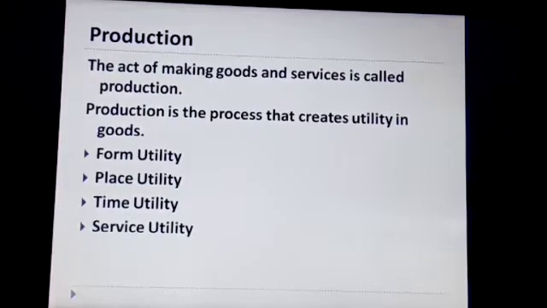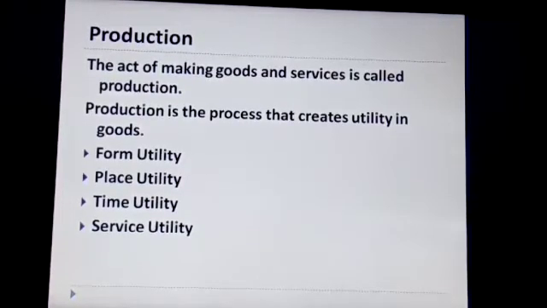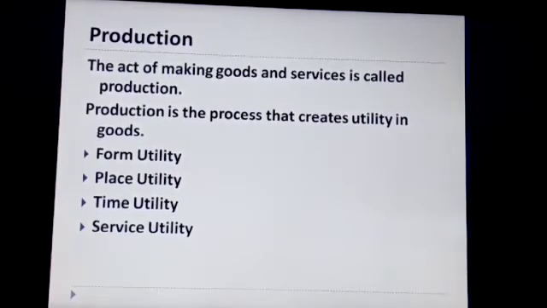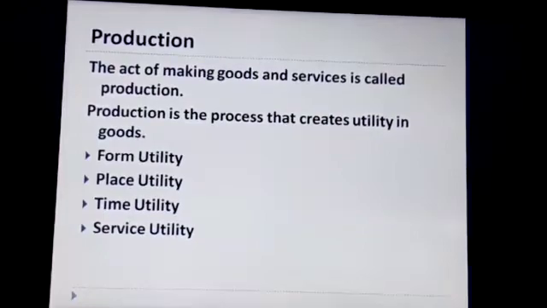Coming to service utility. Service utility is the service given by doctors and teachers. What is meant by service? Service is something that cannot be touched. It can only be felt. Service is not like a product. Like the teaching we are providing, or the service that a doctor provides, that is called service utility.